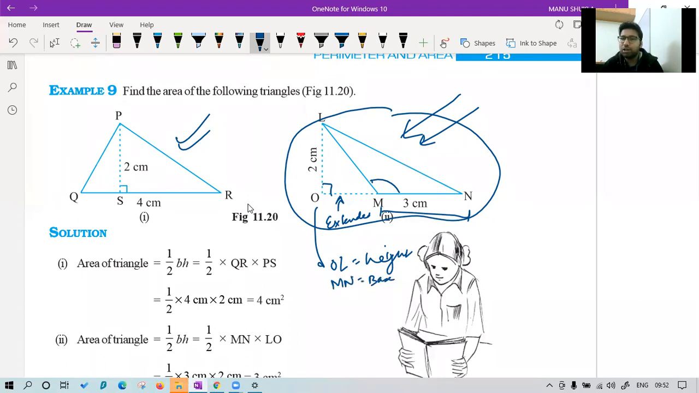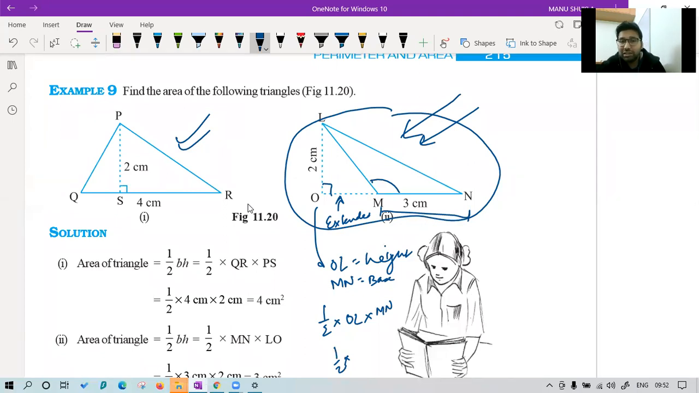So we can say the area of this triangle is, sir, we will consider the triangle, not the extended side. Very good, Ekta. So it is half into OL into MN. Sir, why is OL height? Because I have told you whatever is standing at an angle of 90 degrees, or whatever is perpendicular to the base, is taken as height. So the answer is half OL into MN.